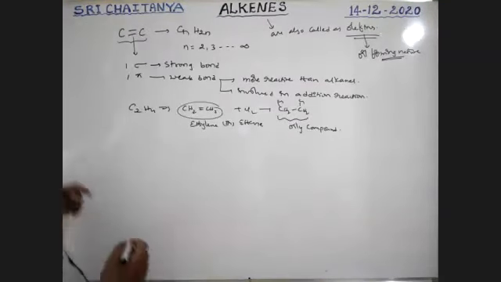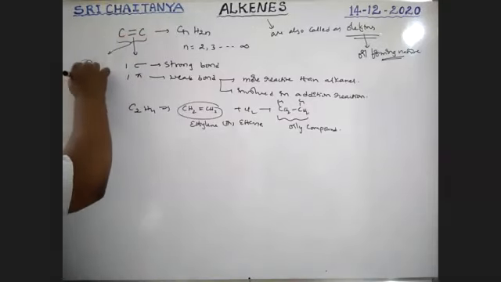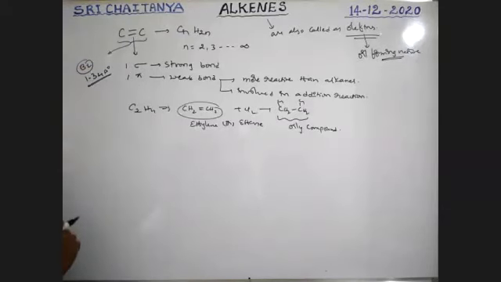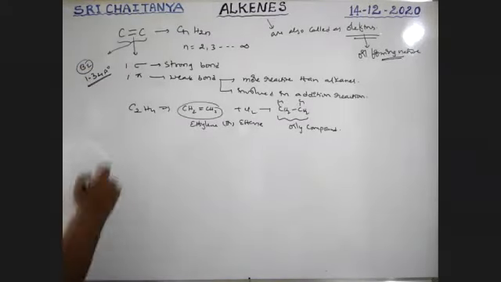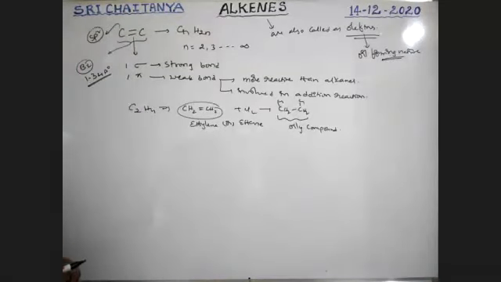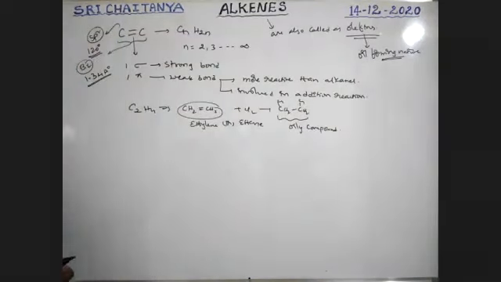Okay. Next, C double bond C. The bond length is 1.34 angstroms, boys. This double bonded carbon is sp2 hybridized and has trigonal planar shape, with a bond angle of 120 degrees at the double bonded carbon. So this is sp2, this is sp2, boys.